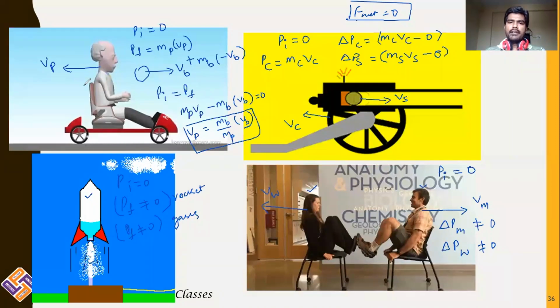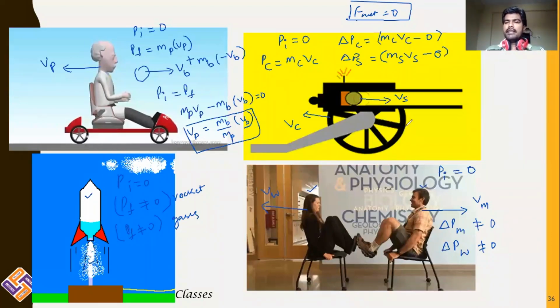So here in the first example, the ball is being thrown by the old man. The ball is pushed by the man. Simultaneously, the ball is also exerting some force on the old man. Both are coming to motion.